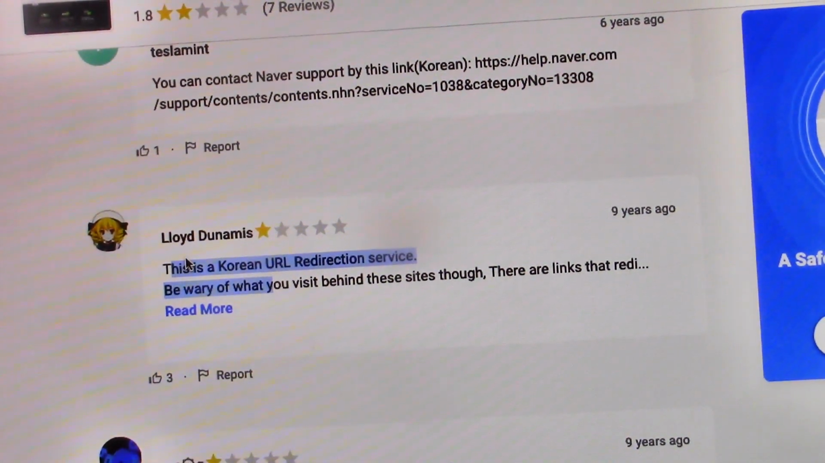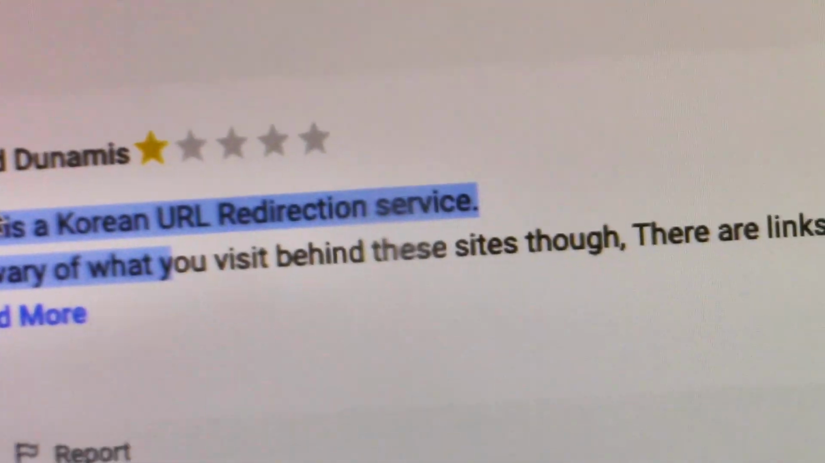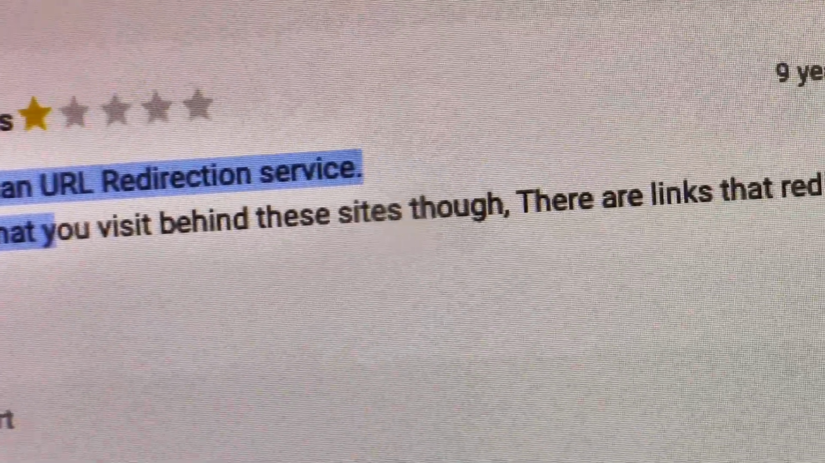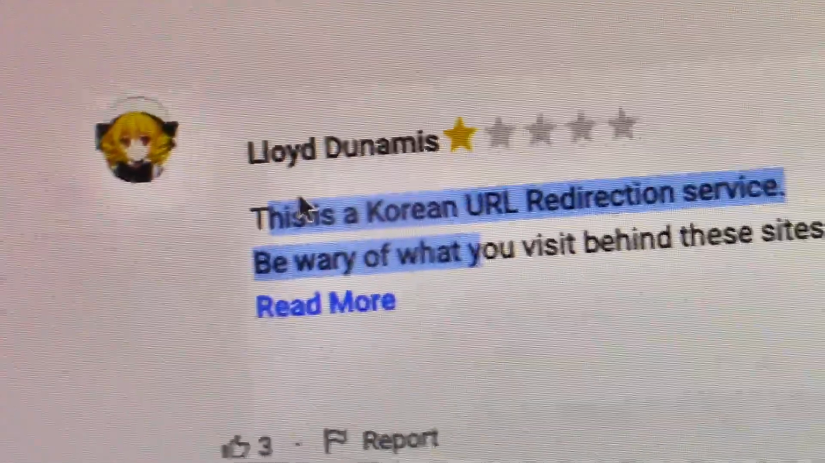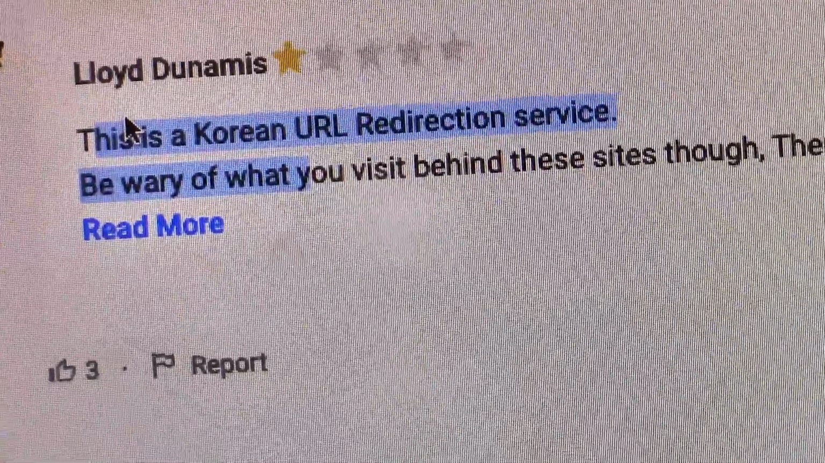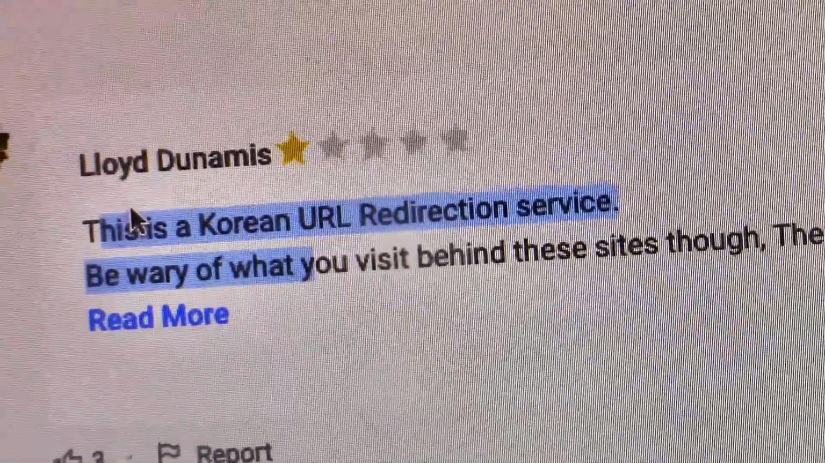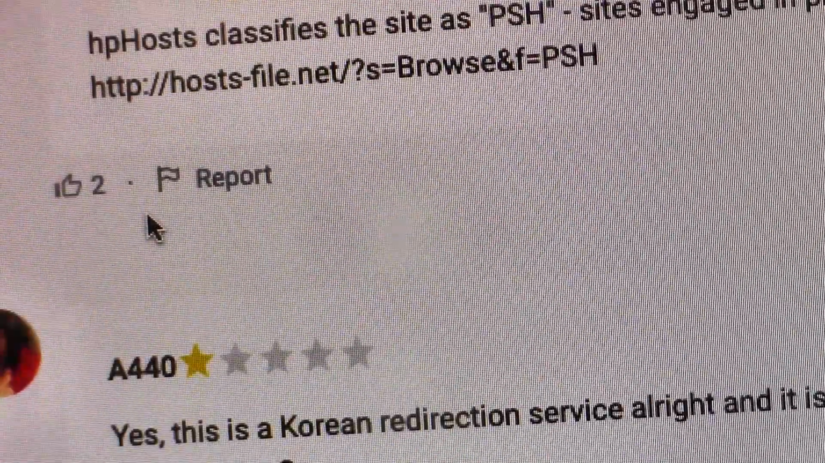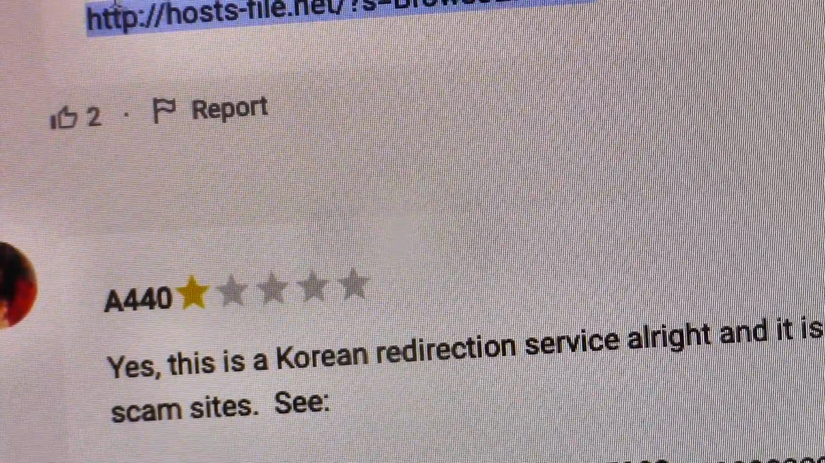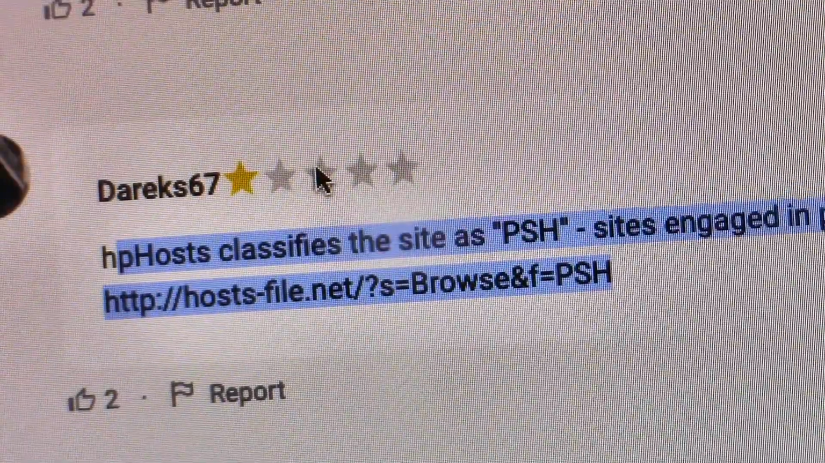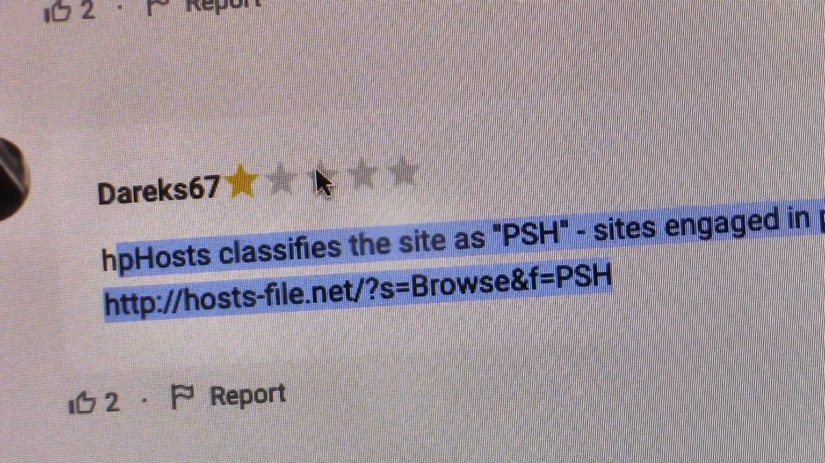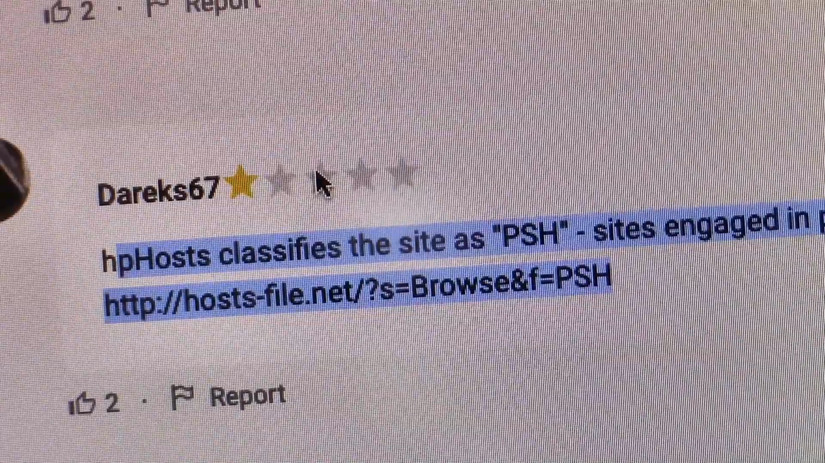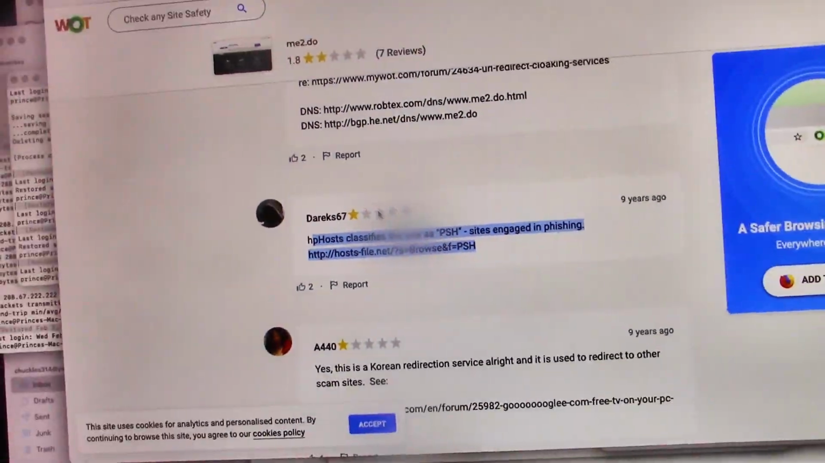This is a Korean redirection service. The websites have been linked to redirection services. So that's again evidence. It's not official evidence, but that's suspicious. And then this one classifies it as phishing attempts here. I'm pretty confident, this is just a user blog, but I'm pretty confident that what we found was a phishing attempt, and that's about as far as we're going to go for this investigation.